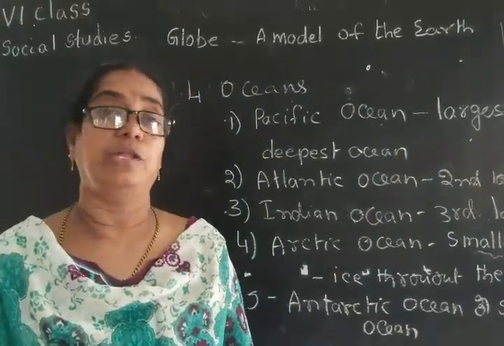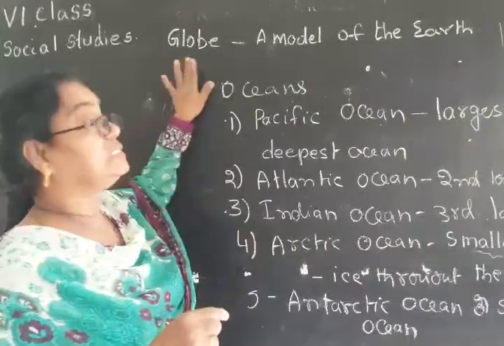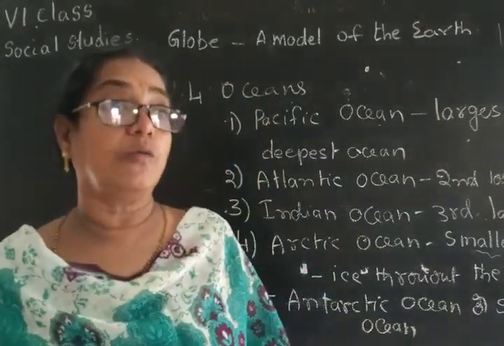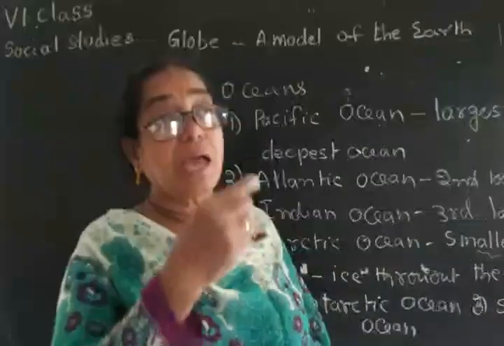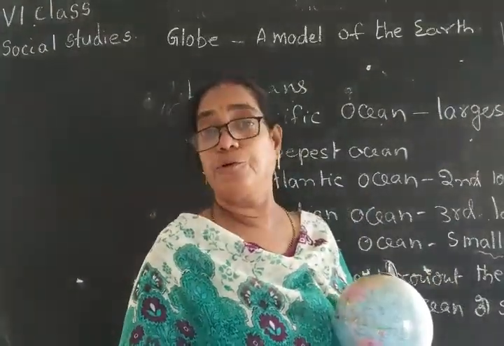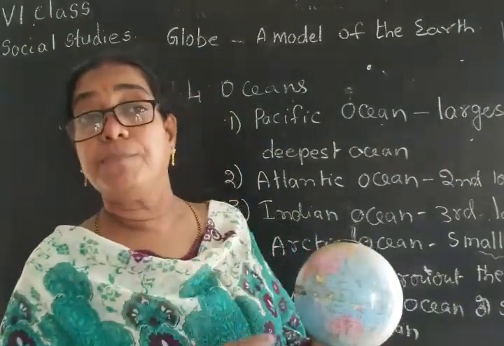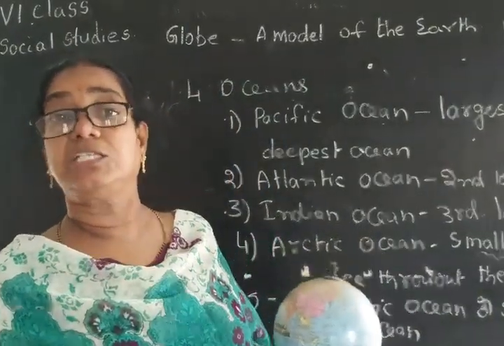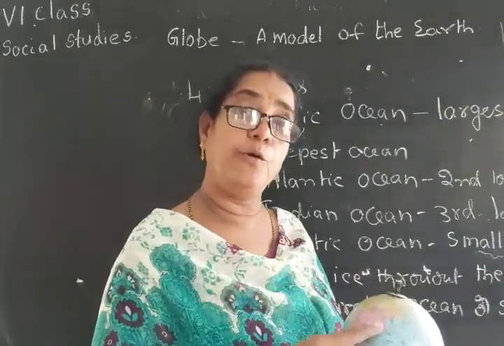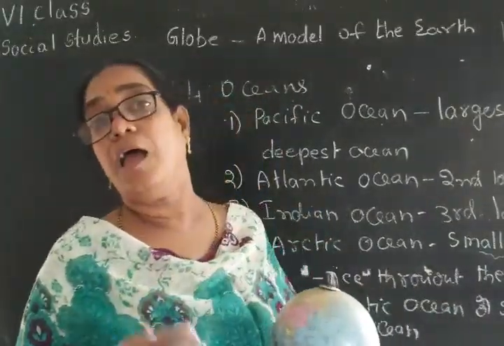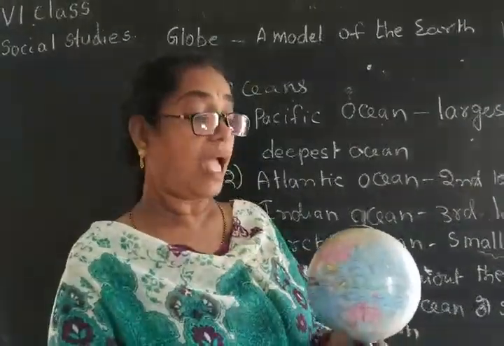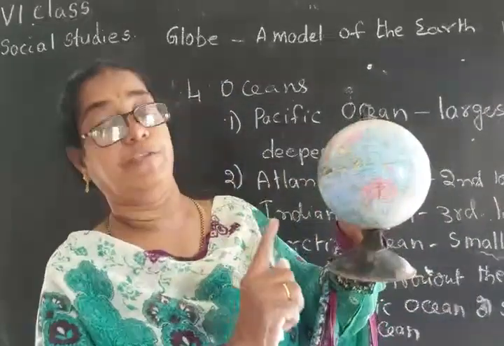Okay, now I am going to repeat the same thing. The globe is a model of the earth. If you see the moon, it seems to be round like a ball, and from space our scientists have taken photographs. From space, the earth seems to be like the moon. What shape do you observe in the moon? The same shape will be the shape of the earth also, and the globe is a model of earth.